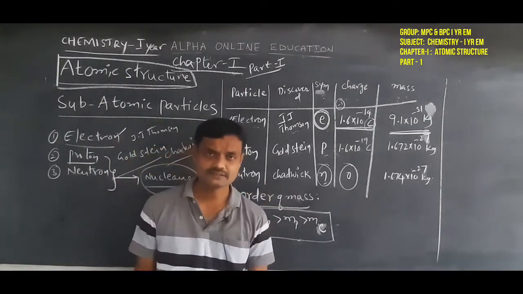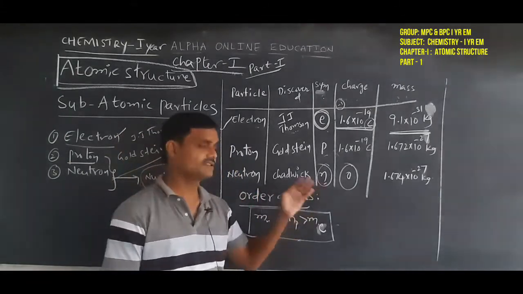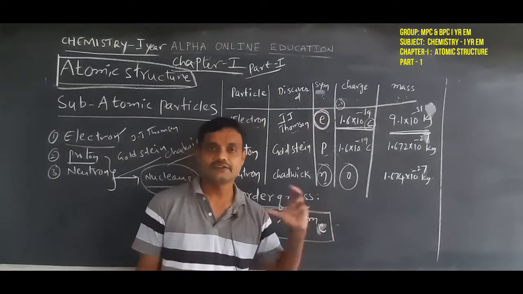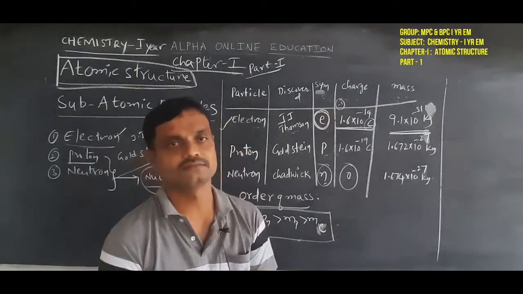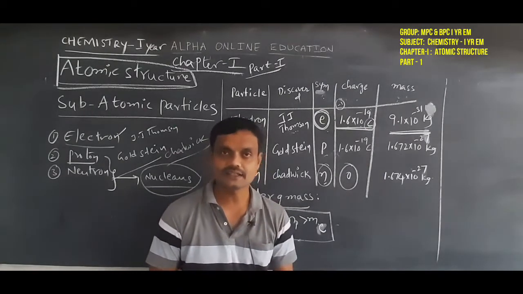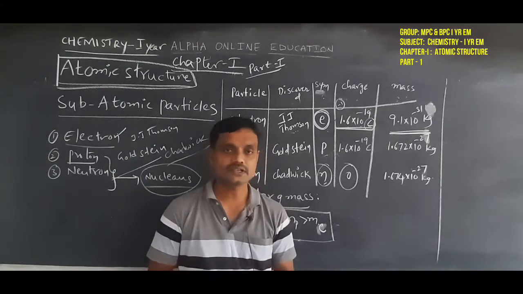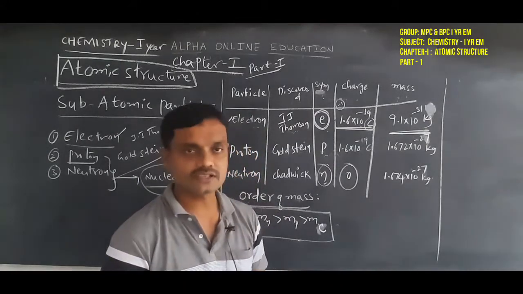discovered by Chadwick. Neutron, first letter is N, so the symbol is the small n. And the neutron charge is neutral, because neutral means nothing but zero. From a chemistry point of view, neutral charge means zero charge.